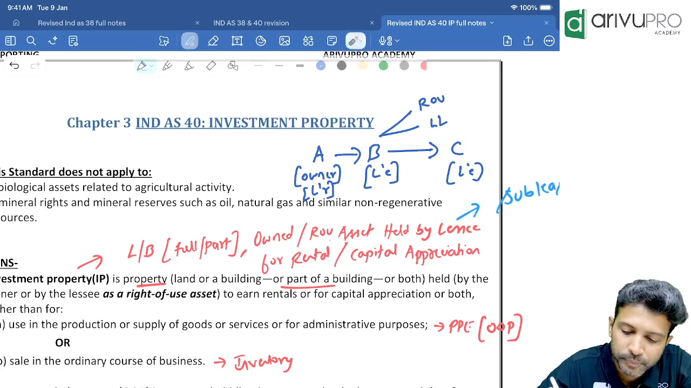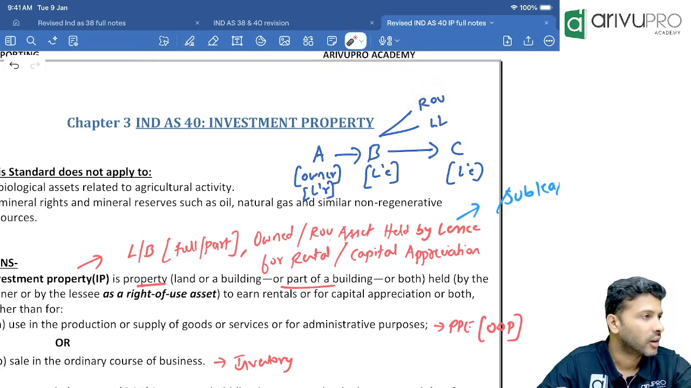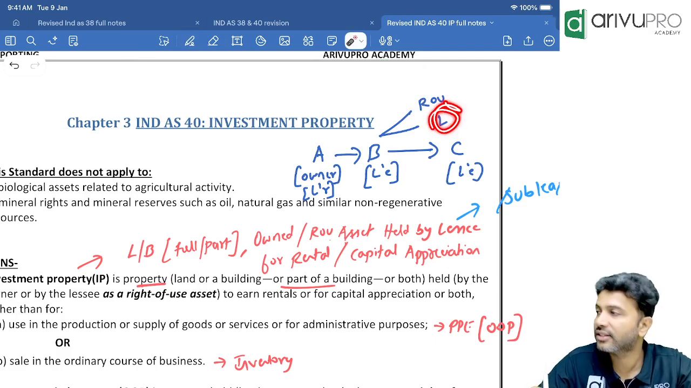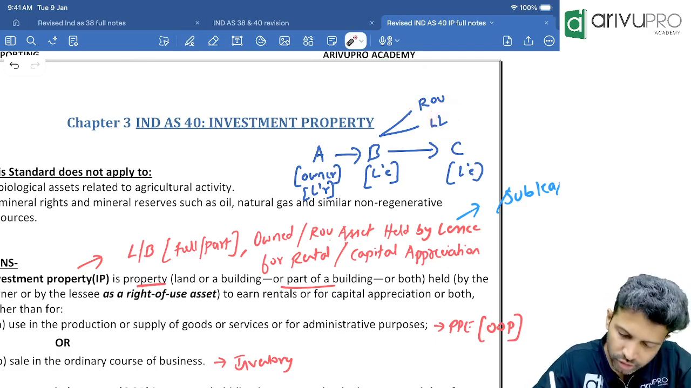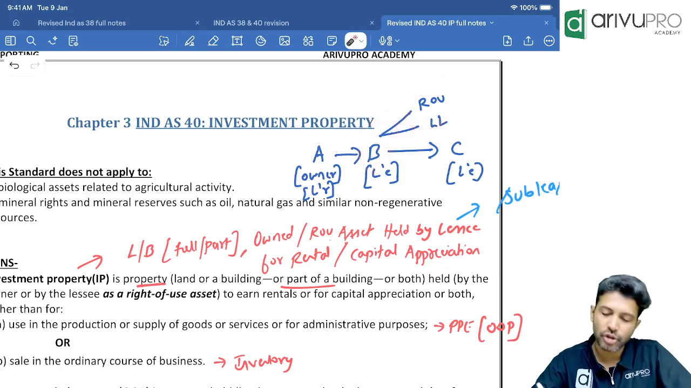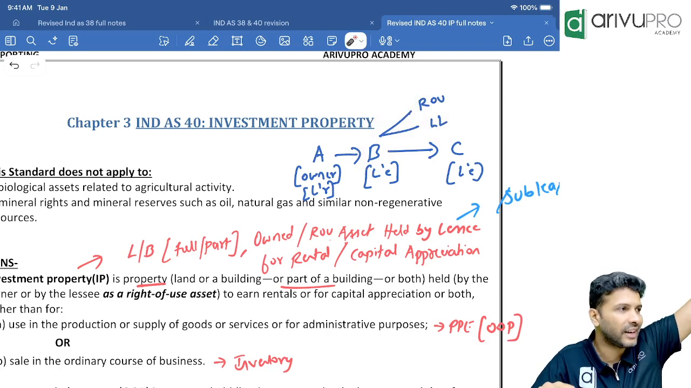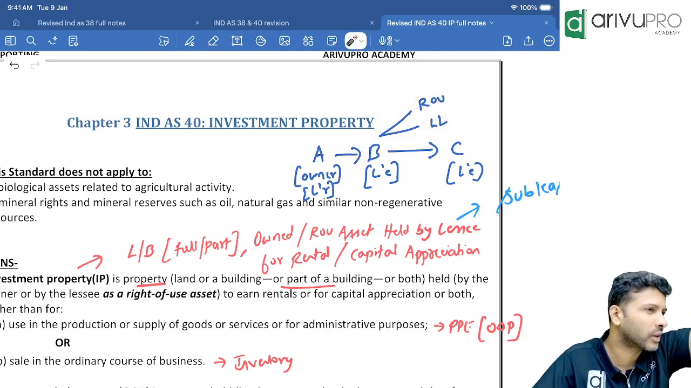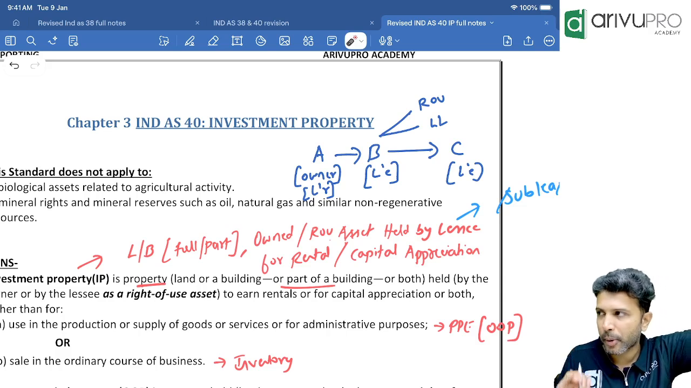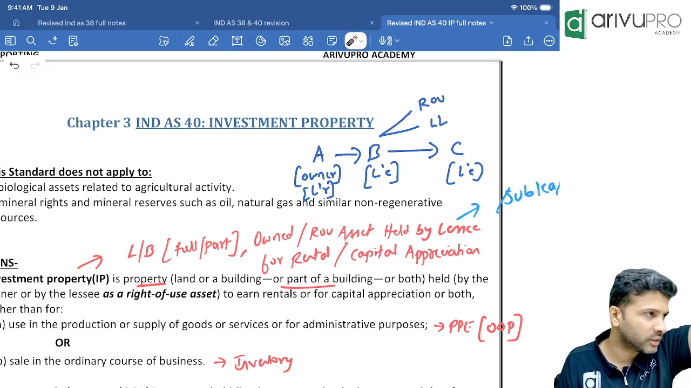What is the full form? ROU is right of use asset account. LL is lease liability. So these two, the lessee has to show at what value, what is the reason for this, what is the logic of this. We will see it in Ind AS 116. For now, you don't have to worry about that. But in investment property context, did you understand what this means?